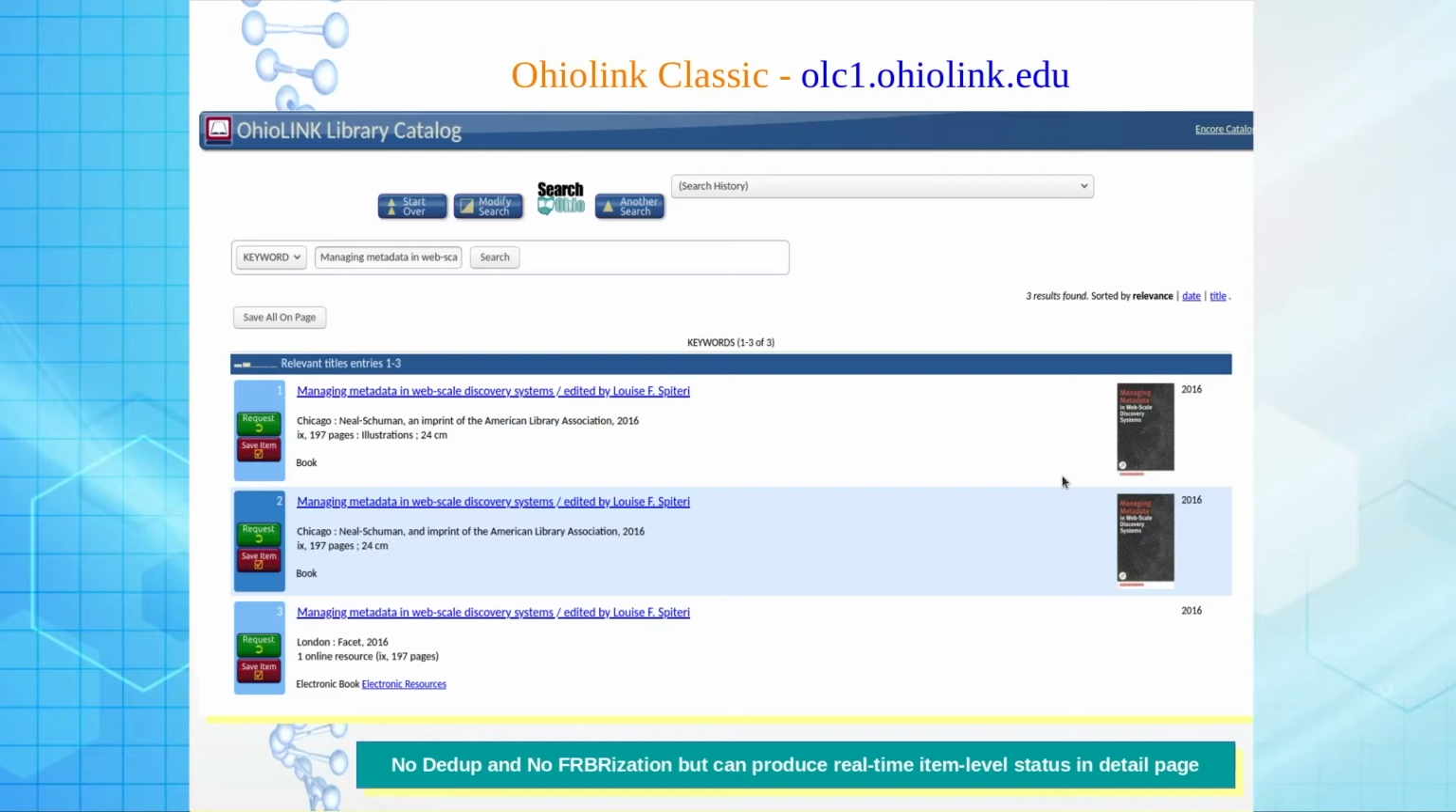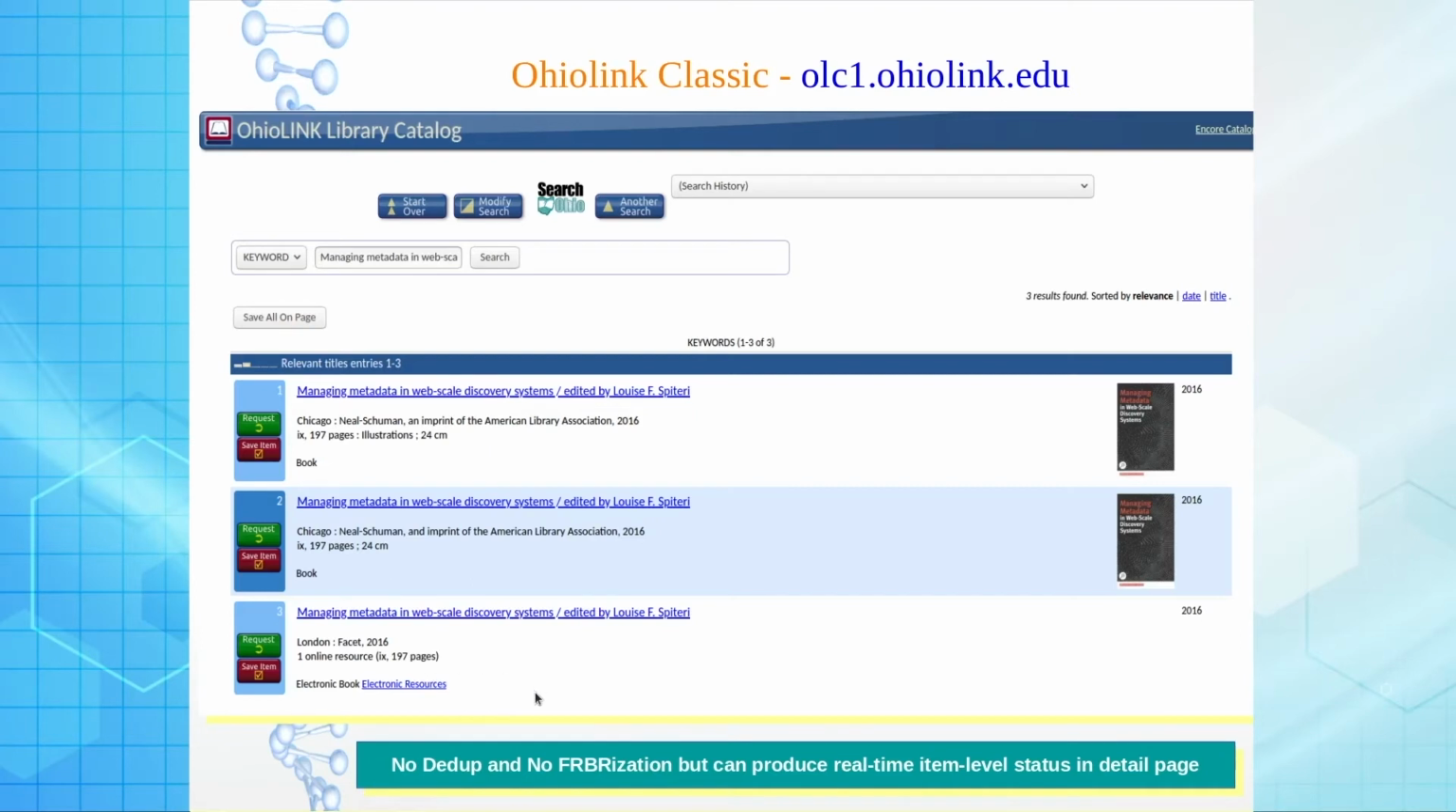One such exception is OhioLINK. OhioLINK has got 2 versions of their union catalog. It's a sophisticated union catalog of Ohio State. 24 participating libraries are there. Now here you can see, if I search for the same book, managing metadata in web scale discovery, all the copies will be there.